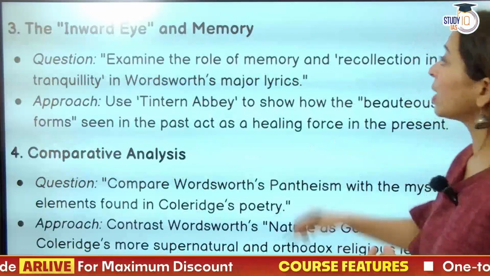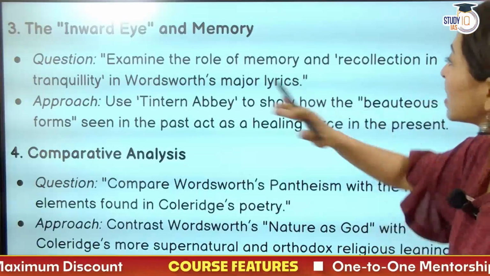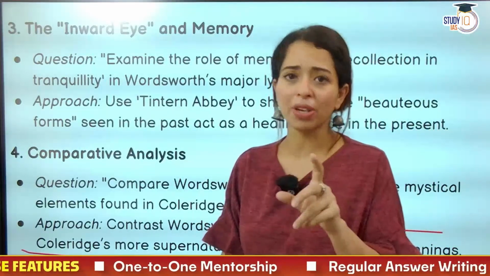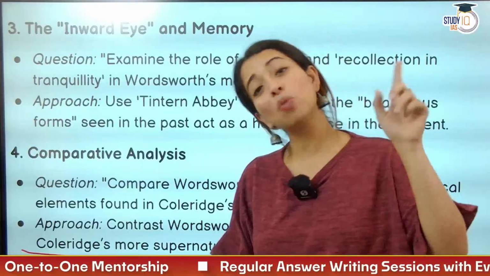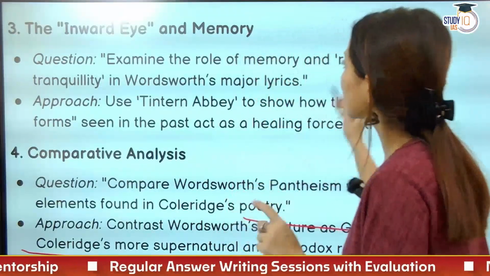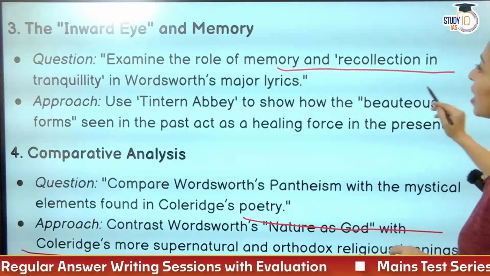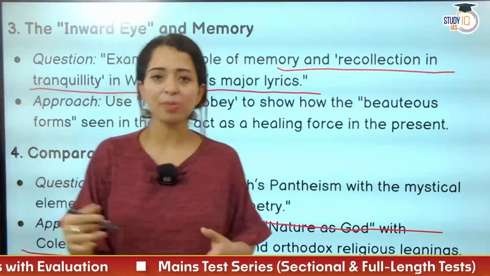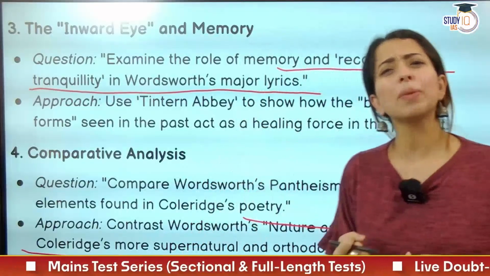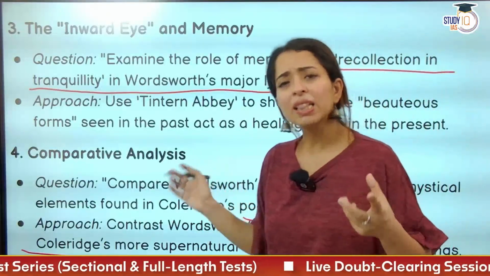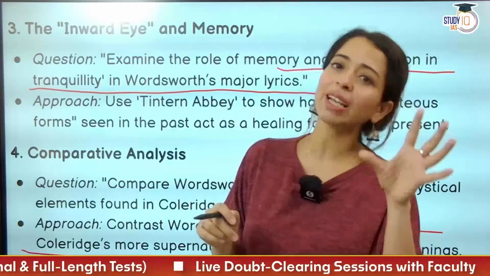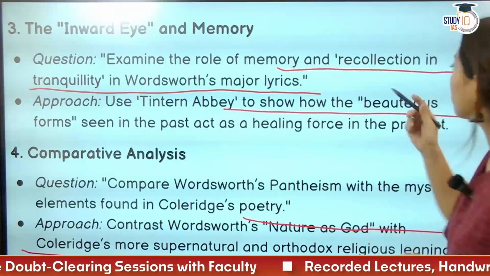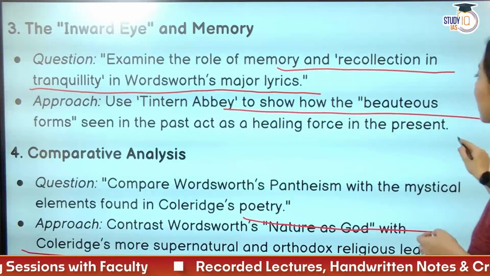Then you have another one, the inward eye and memory. So examine the role of memory, because Tintern Abbey is based on the idea of memory. He is talking about childhood, when he went to the River Wye with his sister Dorothy. So examine the role of memory and recollection in tranquility in Wordsworth's major lyrics. Okay, so this is major lyrics, meaning Tintern Abbey or many other poems, Ode: Intimations of Immortality. So use Tintern Abbey to show how the beauteous forms seen in the past act as a healing force in the present.